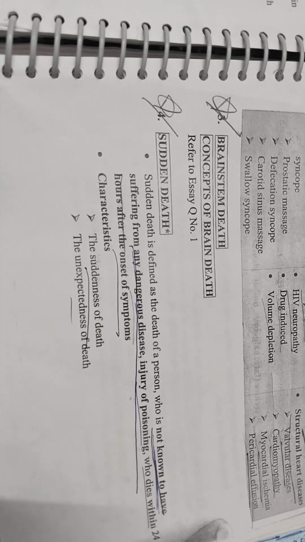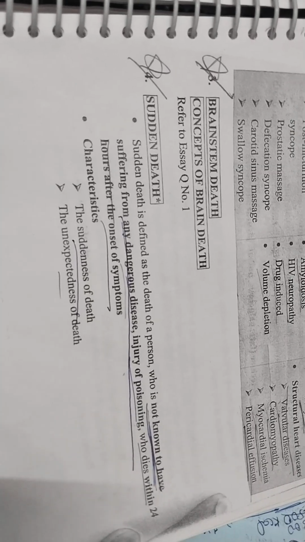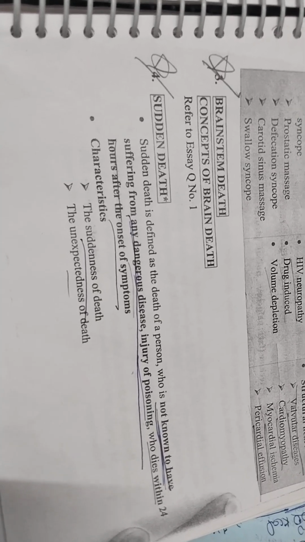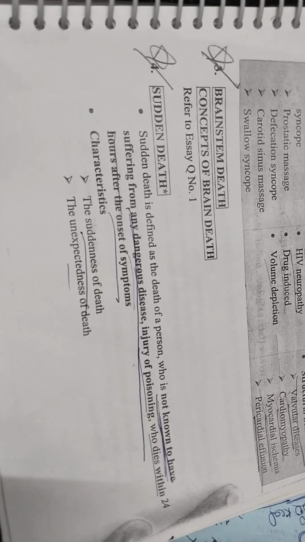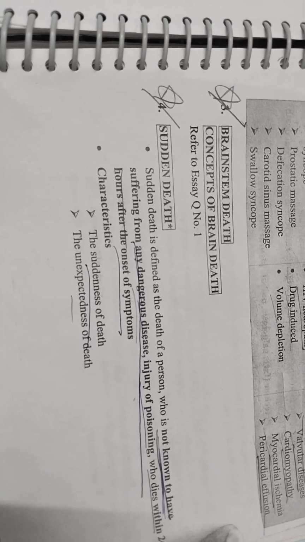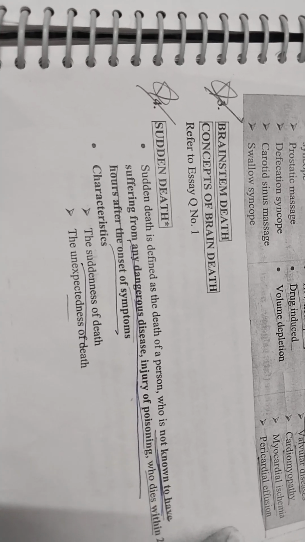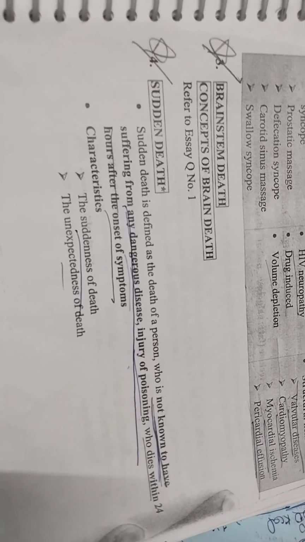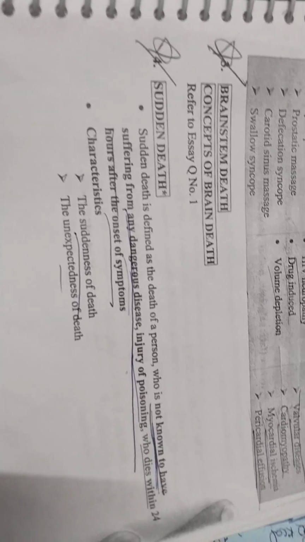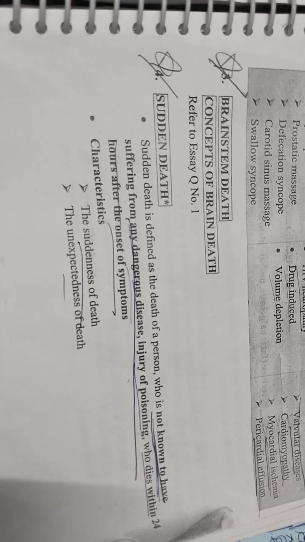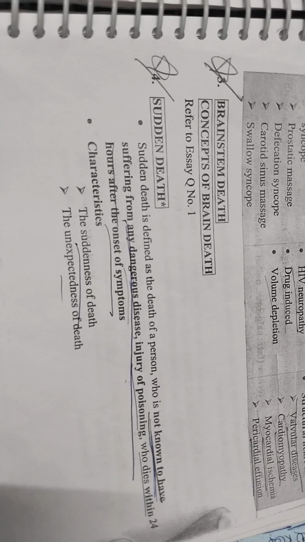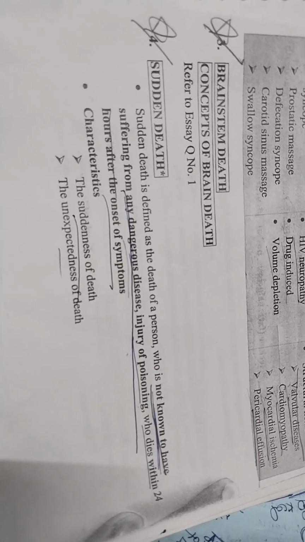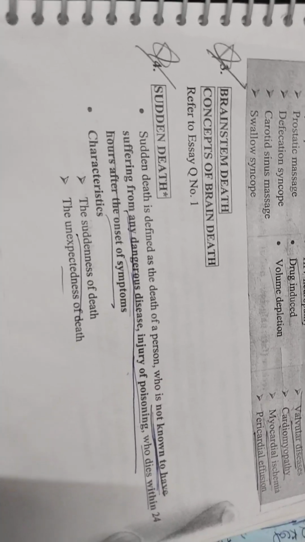We are going to discuss sudden death. We have heard sometimes, without knowing any reason, suddenly a person has died. So what is sudden death? Why is it caused? What are the causes of sudden death? What are the characteristics of sudden death? A person who is not known to be suffering from any dangerous disease, injury or poisoning, why does he die? This is sudden death.